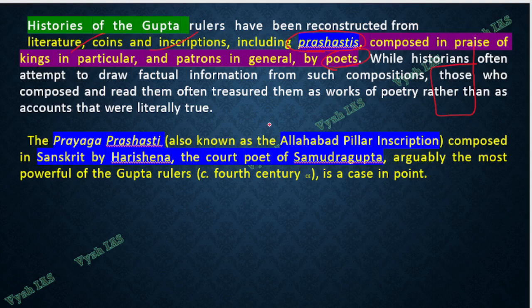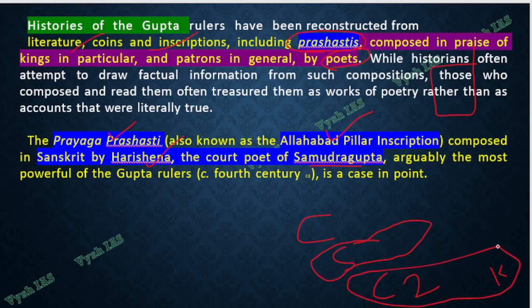So one of the most famous is the Allahabad pillar inscription, which is a Prayaga Prashasti written by Harisena, who is a court poet of Samudragupta. Like in the Gupta dynasty, I told you the first one is Chandragupta, then there is Samudragupta, then there is Chandragupta II. So this Samudragupta's court poet is Harisena, and Harisena will write a lot of prashasti about him. Later I told you Kalidasa will come. Kalidasa is, I think, the court poet of Chandragupta II. Like that everybody will have a court poet.